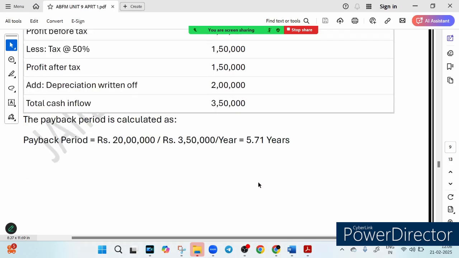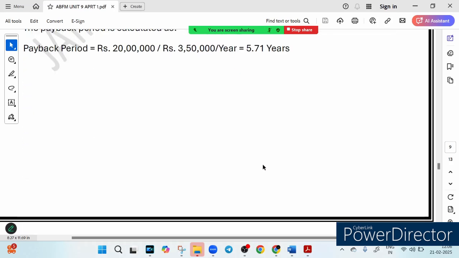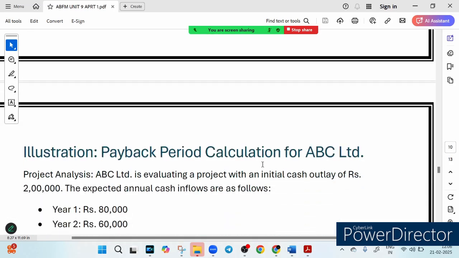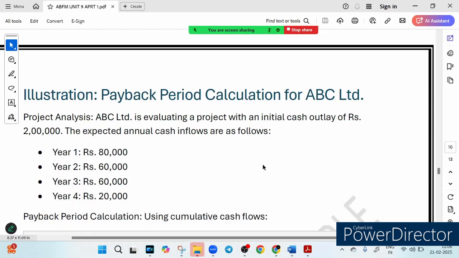So what is the key takeaway? It is simple and effective, right? Lower payback means lower risk, but it has the limitation that it ignores profit after the payback period, right? Now let's take another example. Let's take another example for ABC Limited to calculate the payback period.